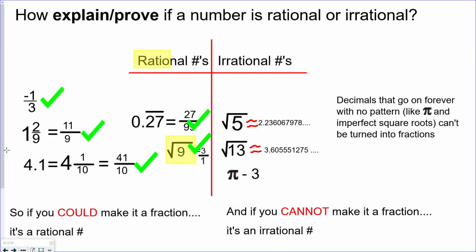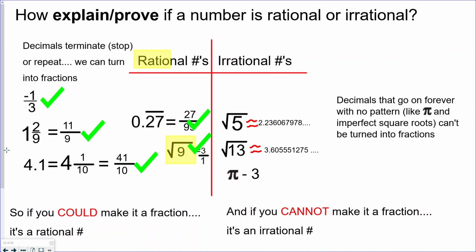Both of those decimals and those imperfect square roots, they go on forever without a pattern, just like the pi down there. And so if pi is ever involved, or if an imperfect square root is ever involved, those decimals go on forever, just like the repeating decimal, but there's no pattern. So they're very similar to each other, these imperfect square roots and pi. And as a result, we just know there's no way to turn them into fractions. And that is how you can explain whether a number is rational or irrational.